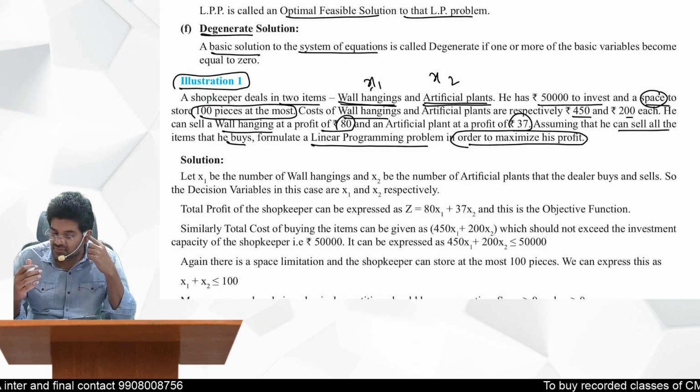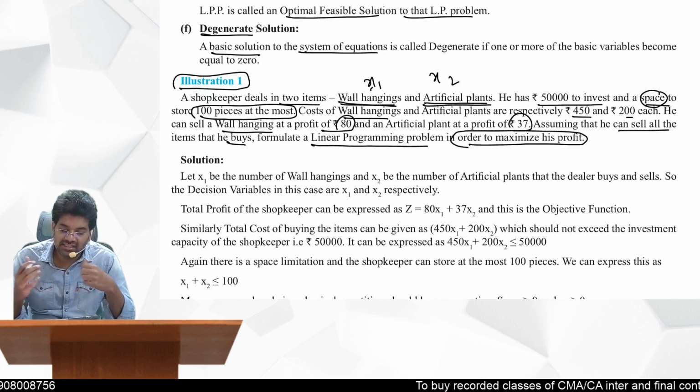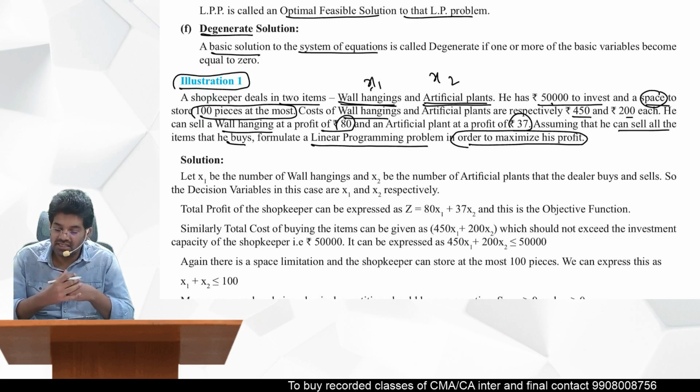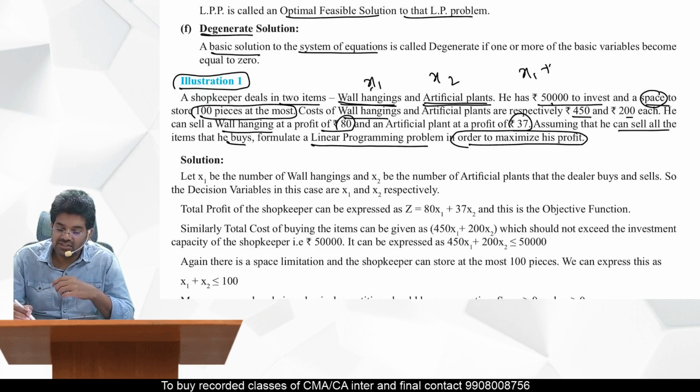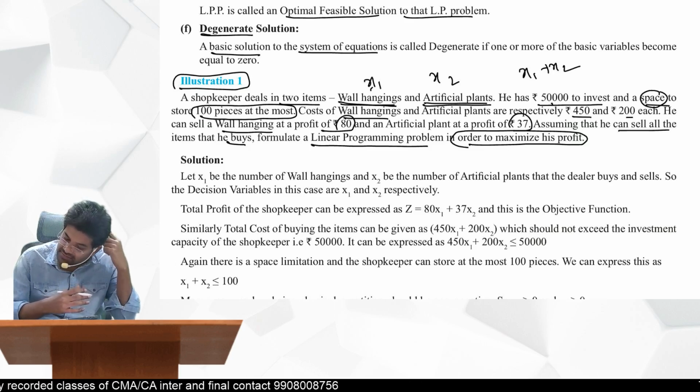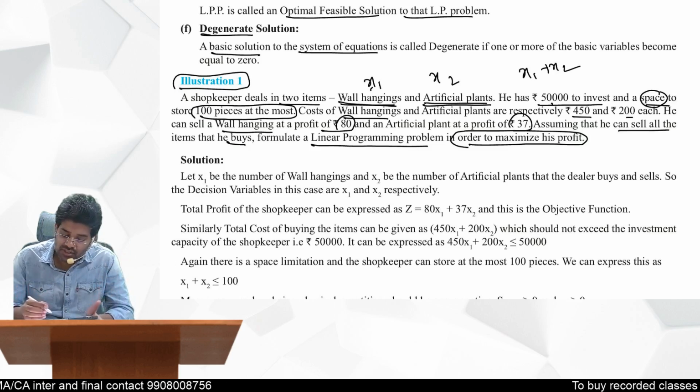Then what is the amount you have to buy? He has 50,000 rupees, maximum he can invest is 50,000 only. That means x1 plus x2 both together, how much can he spend? 50,000 only he can spend. Then what is the cost he has also given? What is the cost of each one? 450 rupees for this one, 200 rupees for artificial plants, and profit per unit also is given.